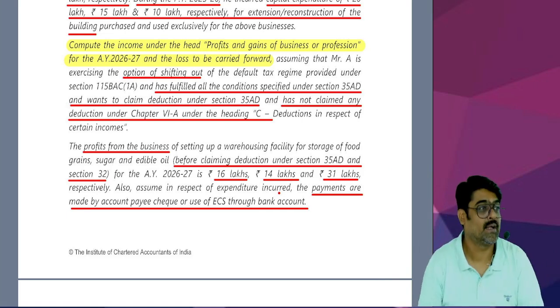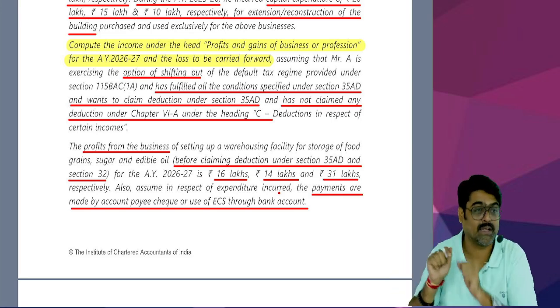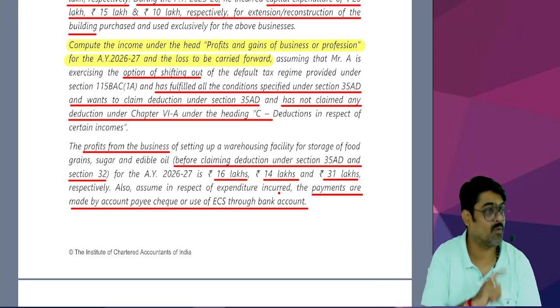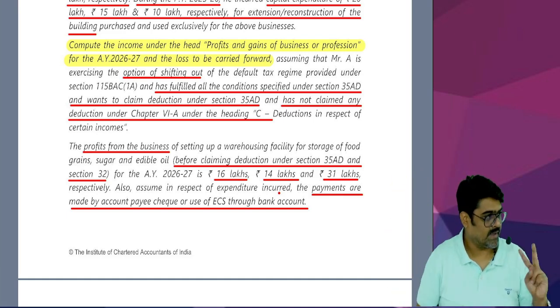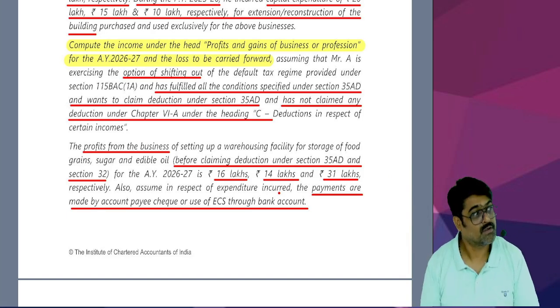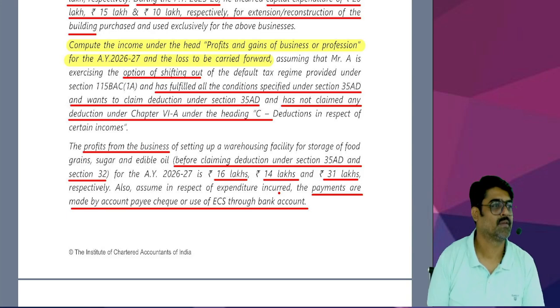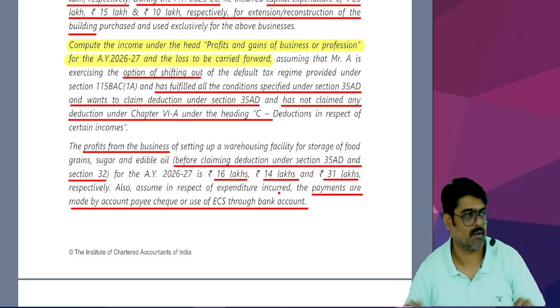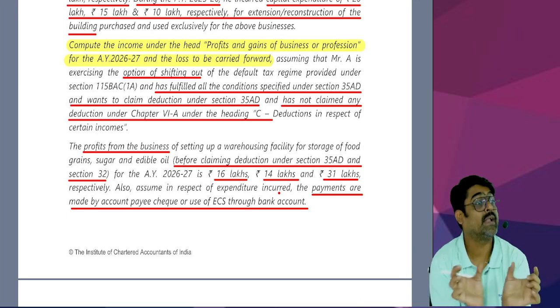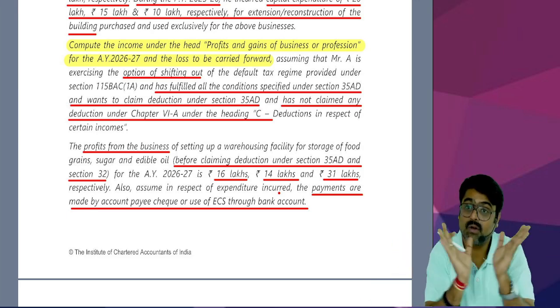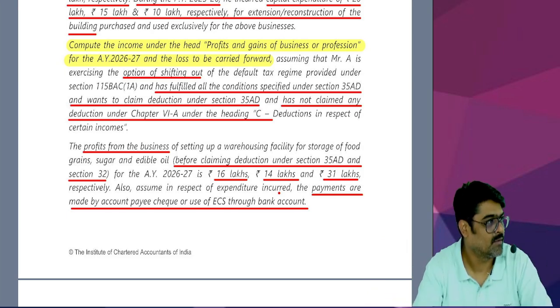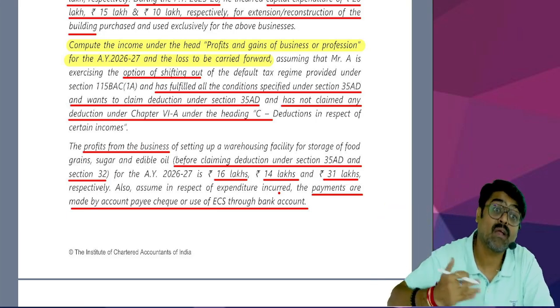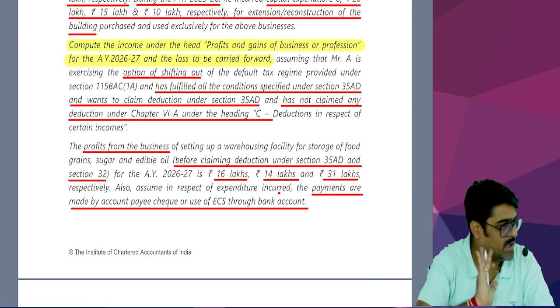And you are very lucky that the examiner is not putting that information in the question. If I were your examiner, what would I have done? Out of the costs incurred, 20% cost is paid by way of cross cheque. So if you take the full amount, gone. That 20% paid through cross cheque will not be treated as actual cost. You are only supposed to take 80%, which is paid by prescribed modes. Unfortunately, all the costs are paid by prescribed modes. You can take all the costs.